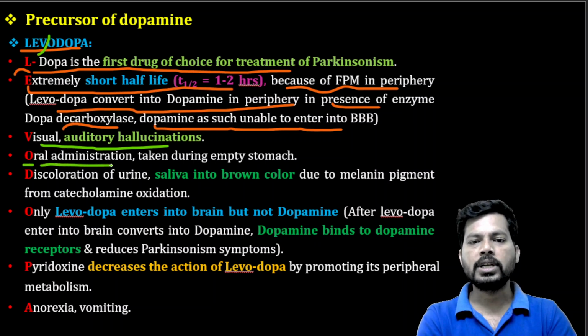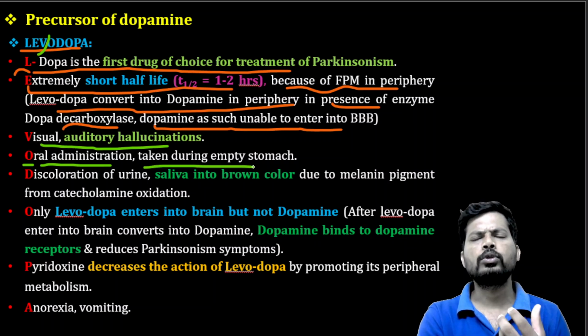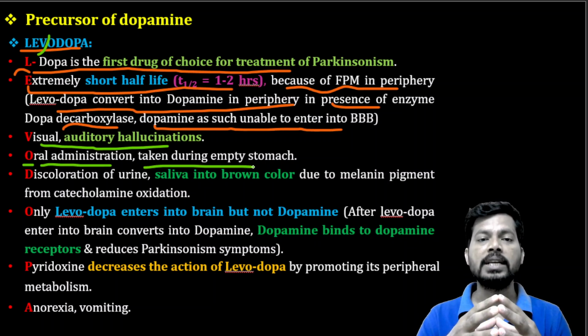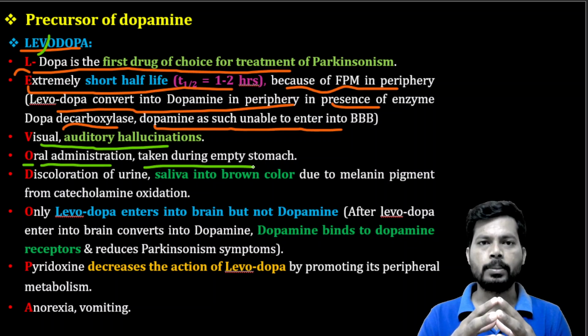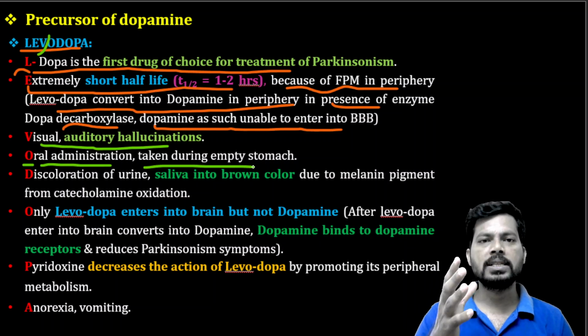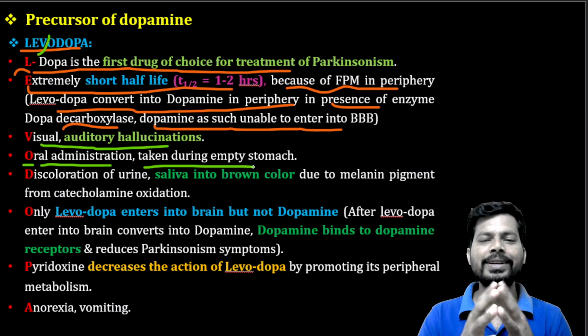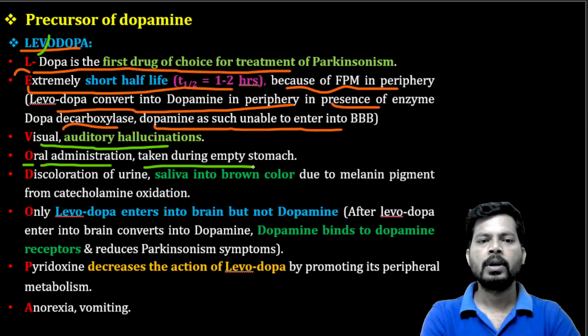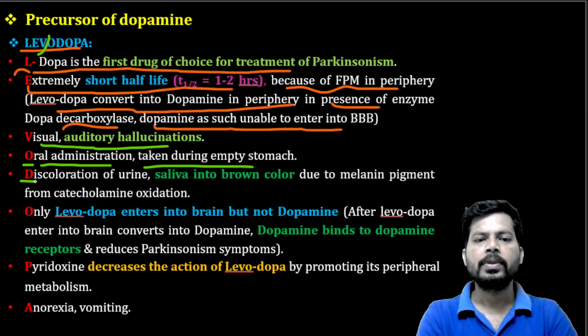Oral administration, taken on an empty stomach. Levodopa is generally preferable through the oral route. But the drawback is first pass metabolism, due to degradation in the GIT with the help of dopa decarboxylase. That's why levodopa should be combined with benserazide or carbidopa to prevent degradation by dopa decarboxylase and make entry of levodopa into the brain possible. And next, letter D.